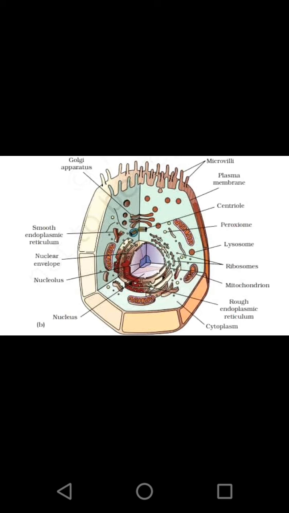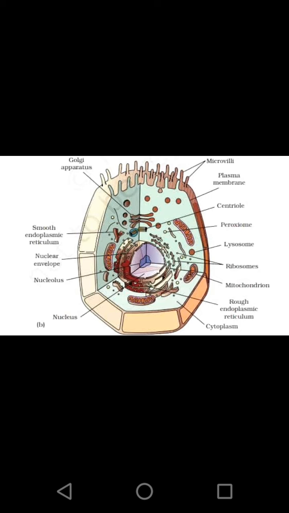The plasma membrane, or cell membrane, is the outer covering of a cell, and it gives shape to the cell and also protects the cell organelles present within it. This plasma membrane is formed from a lipid bilayer, intrinsic proteins and carbohydrates.